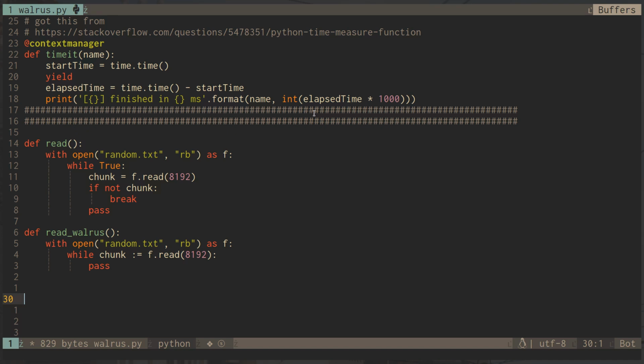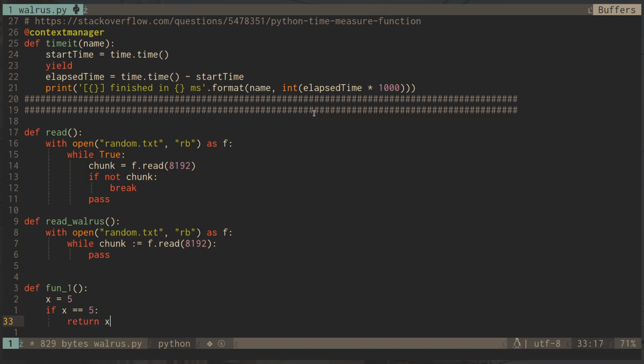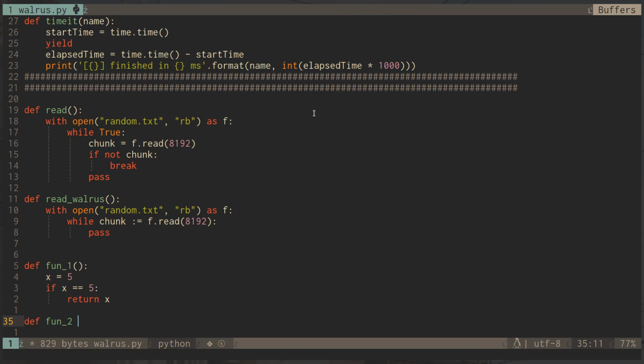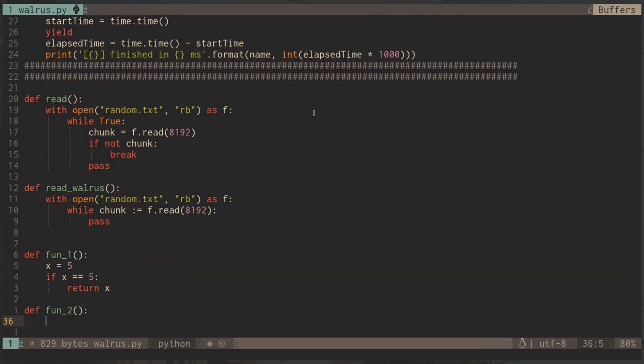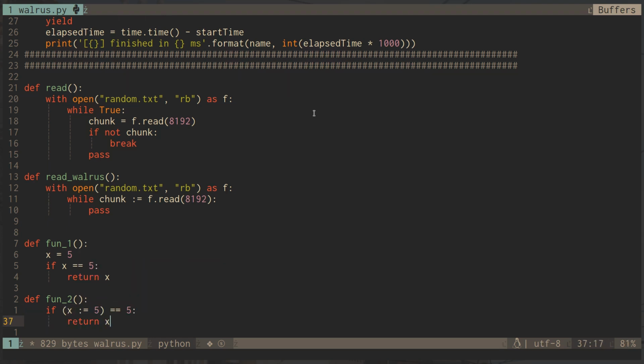So what we can do in effect is, let's say I have this function one. Pardon my function naming, but you get the point. Let's say we have our variable x assigned to 5, then if x is equal to 5, we return x. Then for our function 2, which will be using the walrus operator, we could directly assign this using the walrus operator and then just simply do this. These two are equivalent statements.